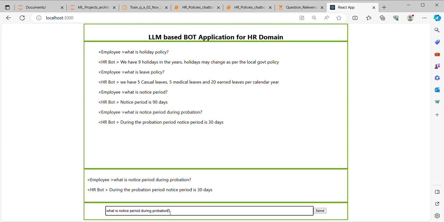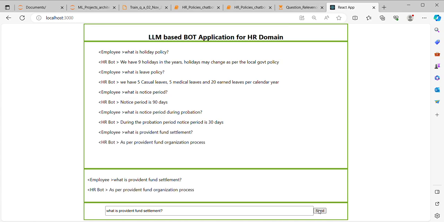The answer follows the Provident Fund organization process.